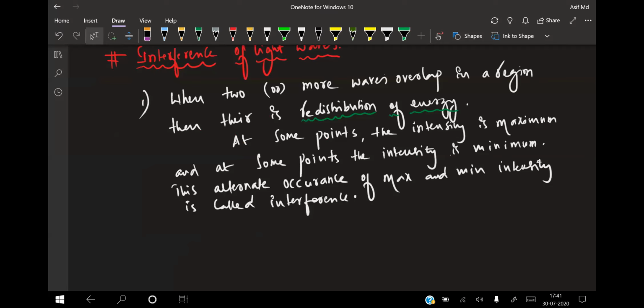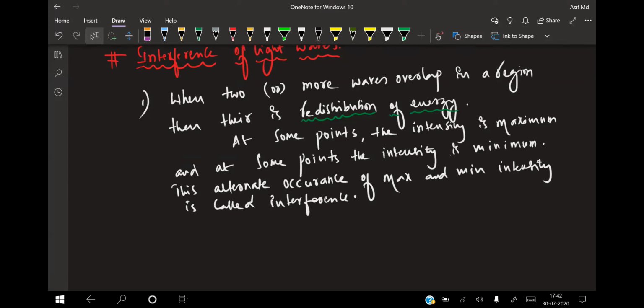So what is the first point in the interference of a wave, beta? When two or more light waves overlap in a region, there is a redistribution of energy. For example, if you have 4 tube lights in your room and one is on, we get light. If the second is on, the intensity of the room increases. Third and fourth also on, the brightness increases, so the intensity is directly proportional to the superposition of the waves.